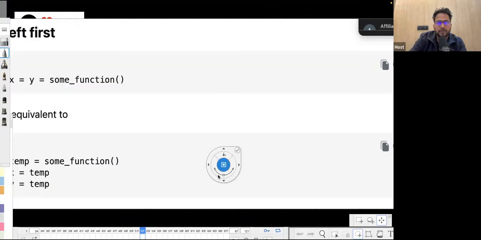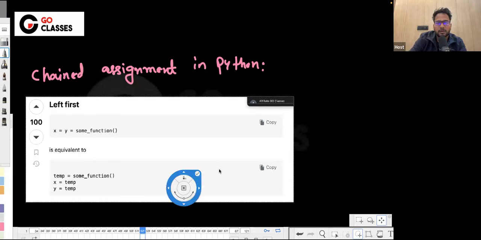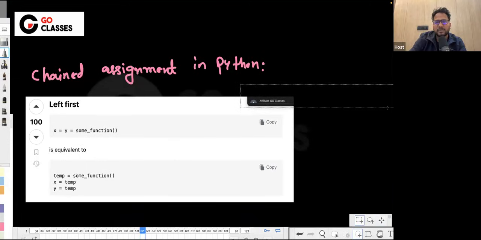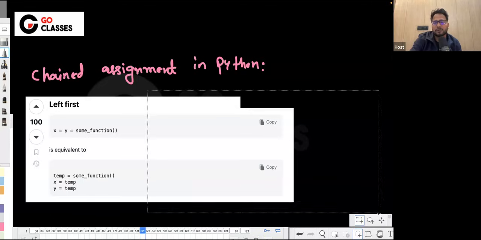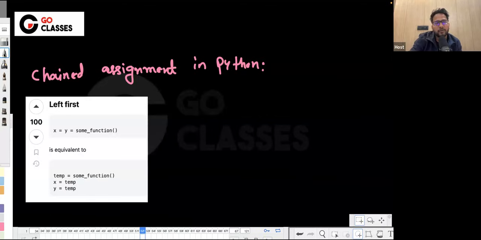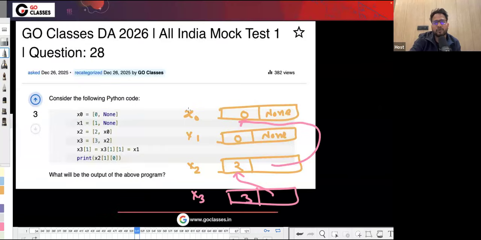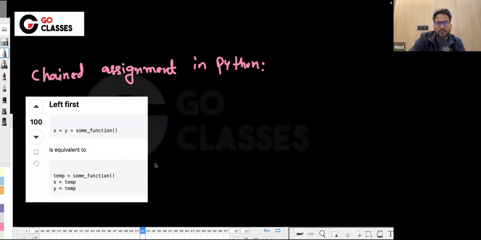The chain assignment in Python is actually a little different from what we have studied. I mean, we have not studied the chain assignment, I think, but GATE may ask. That's why sometimes we learn things from the test series. I do not remember if we have covered this topic, but if we have not covered it, don't worry. Sometimes we ask these questions so that in case GATE asks, you get to cover this from the test series.